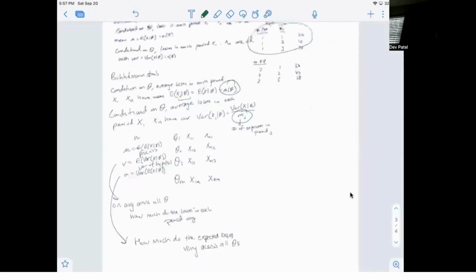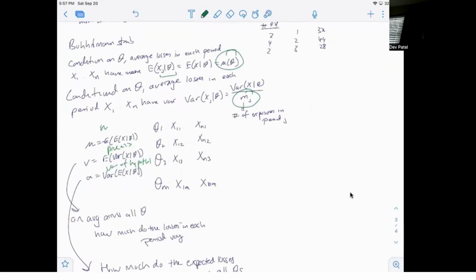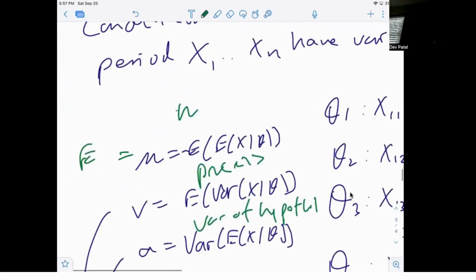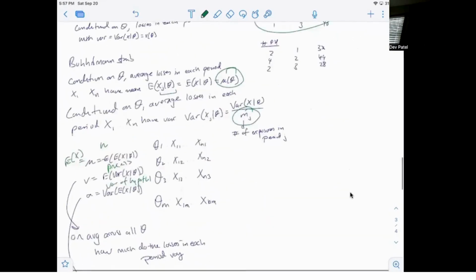The interpretations of these are different, so we're going to go through these. So mu is the unconditional expected value of X. What is the expected value of X? That is the unconditional expected value of X.